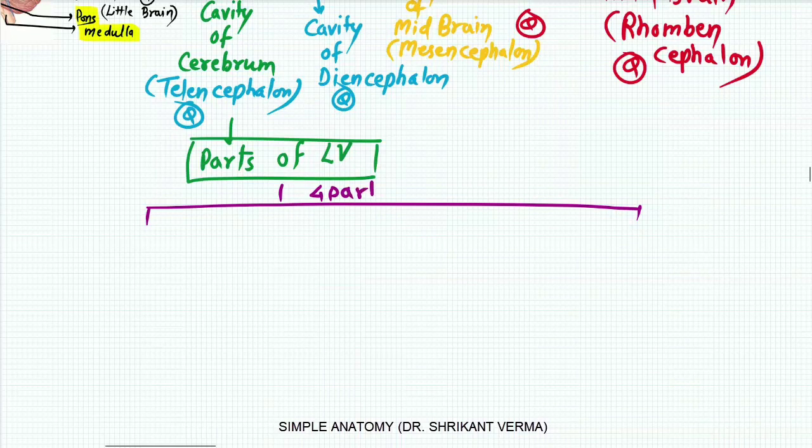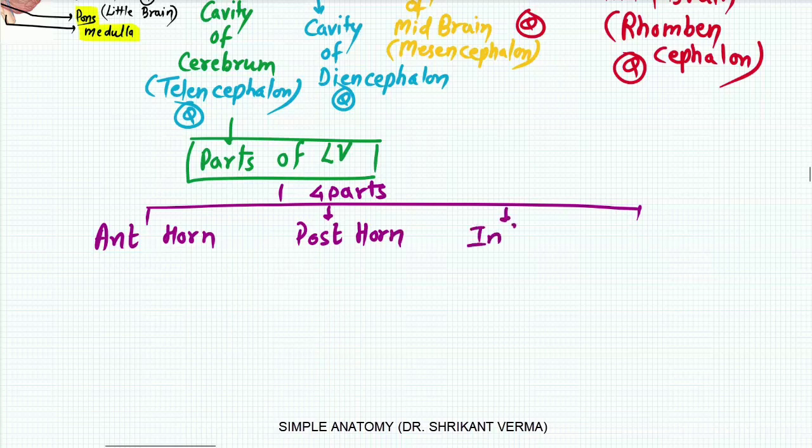You can write down the notes. What are the four parts? Anterior horn of the lateral ventricle, next, posterior horn of the lateral ventricle, next, inferior horn of the lateral ventricle, and the last is the body of the lateral ventricle.